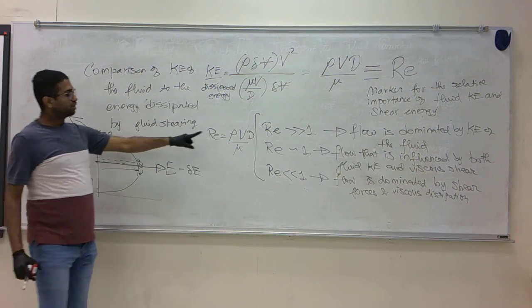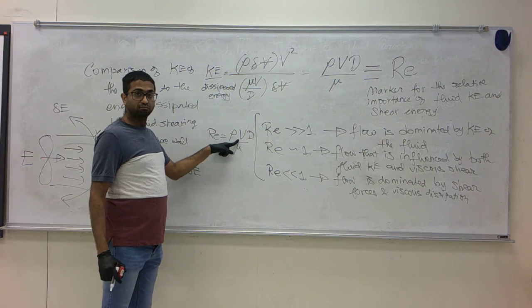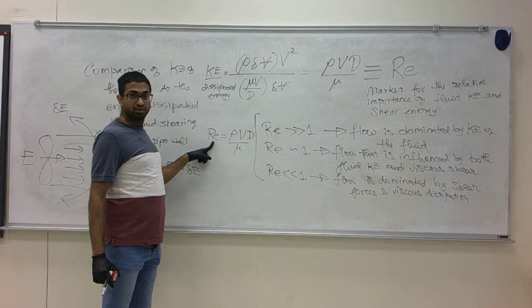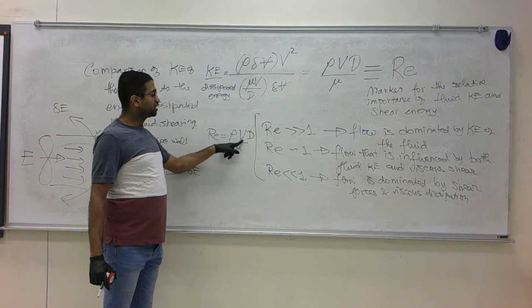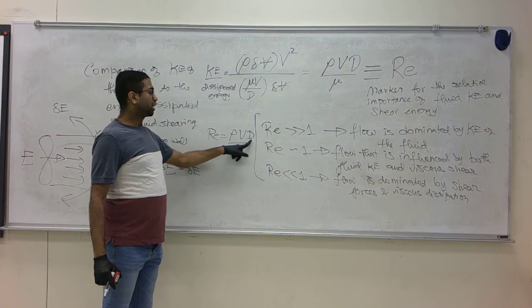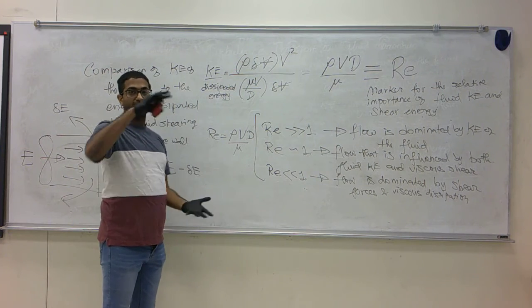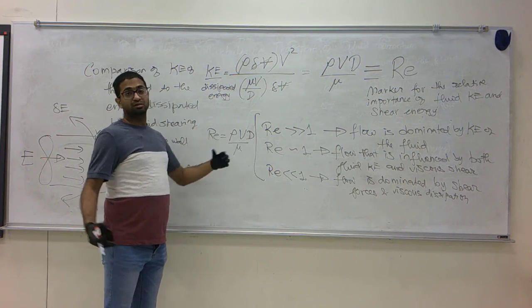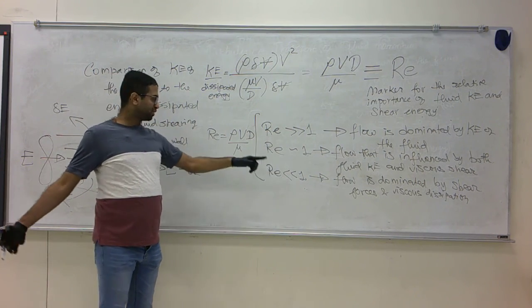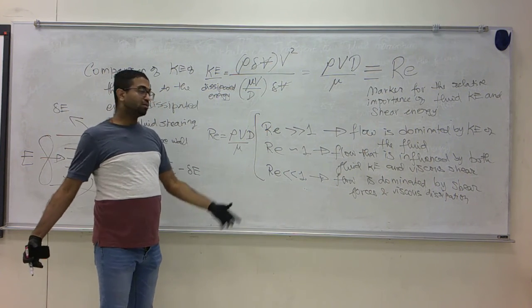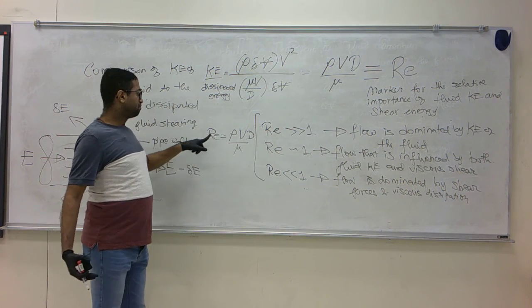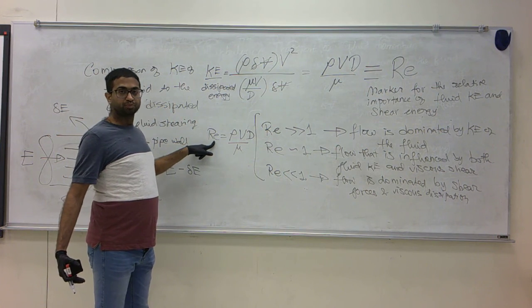You could have a very large velocity that leads to a high Reynolds number. You could have a reasonably small velocity but a very large diameter. For example, if you are considering the flow over an entire aircraft, D is like 200 feet. Your velocity could be small, D could be high, making Reynolds number high.